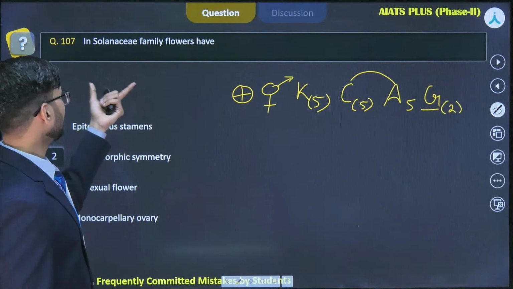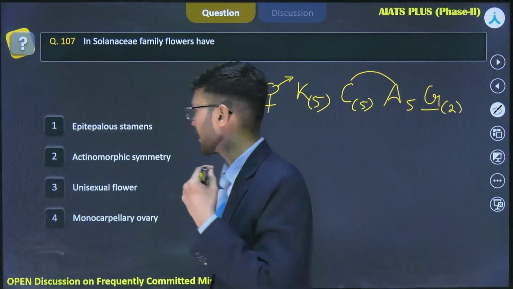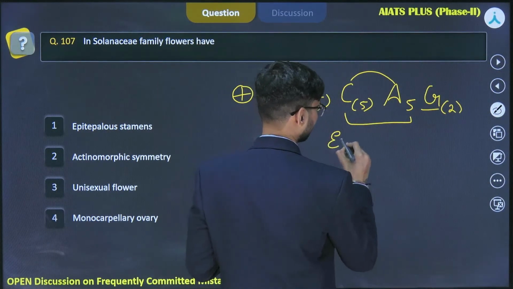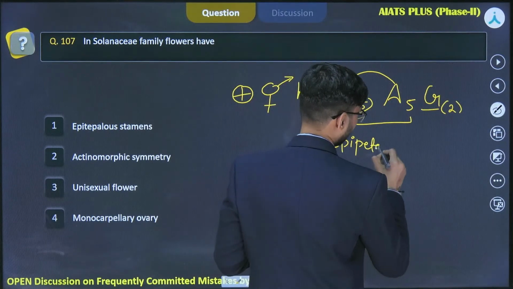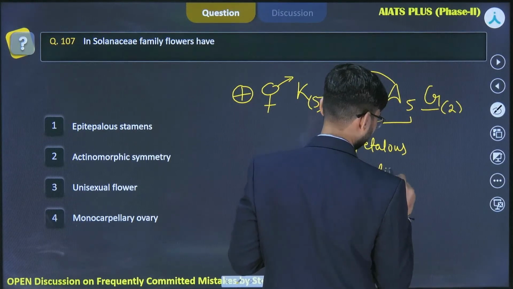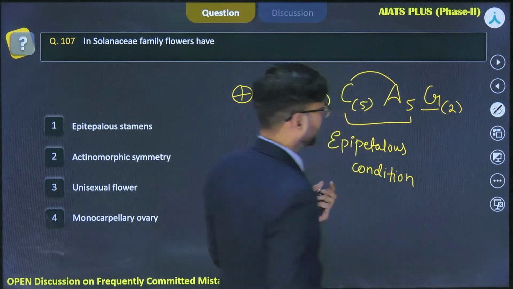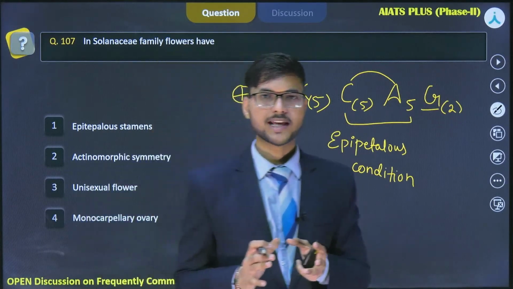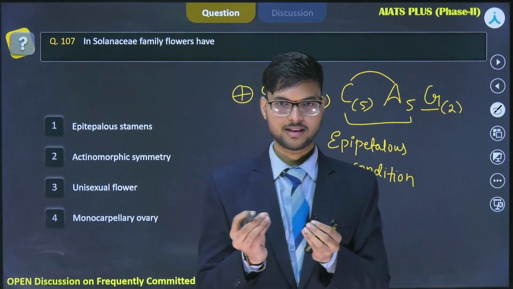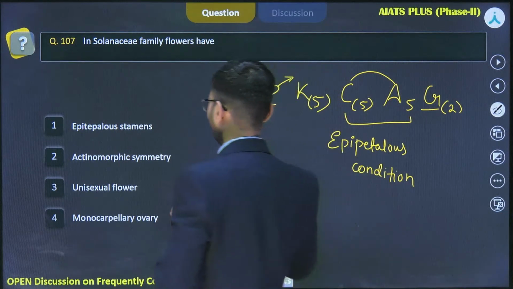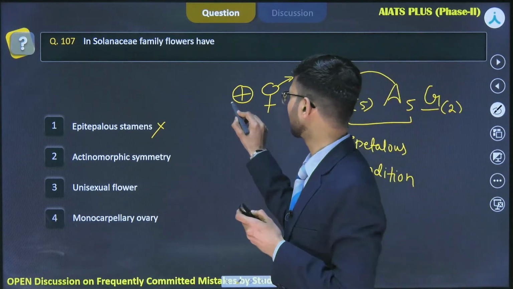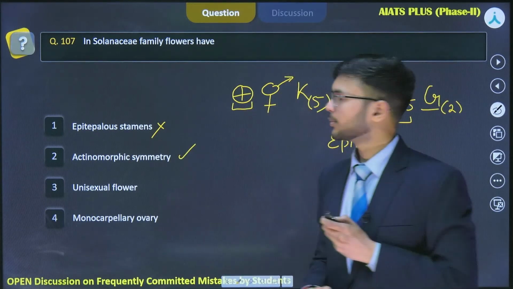So let's see, in Solanaceae family, flowers have epitepalous condition? No, they have epipetalous condition here, not an epitepalous condition. Epitepalous condition is found in Liliaceae because there is no clear division between calyx and corolla. They are fused, forming a tepal or perianth condition. So this option is incorrect. The second option says it's an actinomorphic symmetry. Yes, the flower is actinomorphic. This symbol represents actinomorphy, so this option is true.